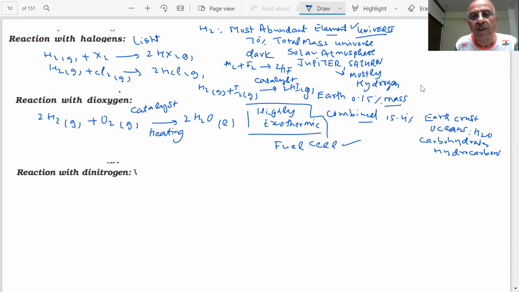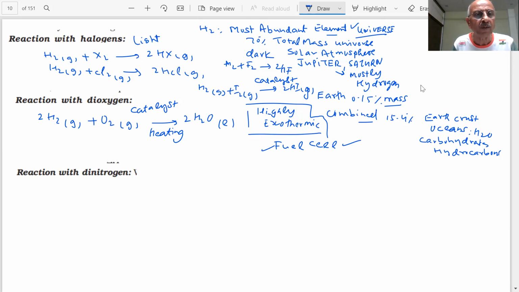And I have already given you an idea where we used it, a fuel cell. This is a highly exothermic reaction, so that energy was used for producing electrical energy for the astronauts, because water was produced during this reaction and that produced a continuous cell, which they say will be used a lot in the future because it is pollution free.